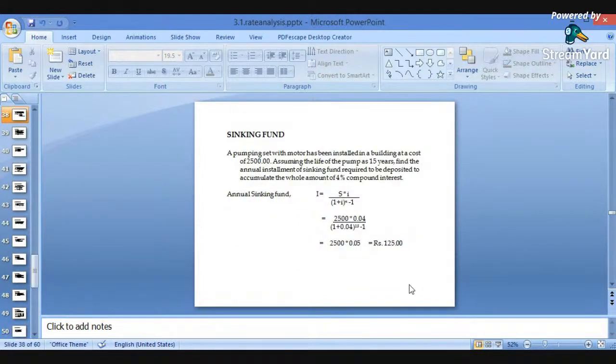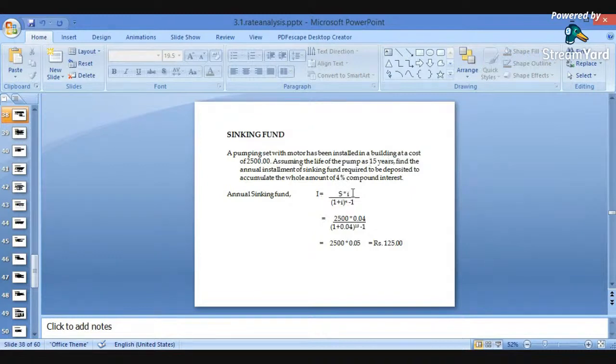Here is a simple example for the sinking fund. How to find out the sinking fund? A pumping set with a motor has been installed in a building at a cost of rupees 22,500. Assuming the life of the pump as 15 years, find the annual installment of the sinking fund required to be deposited to accumulate the whole amount at 4% compound interest. So what will be the amount kept aside at 4% interest for 15 years, so that after the life period of 15 years we can get the total amount?